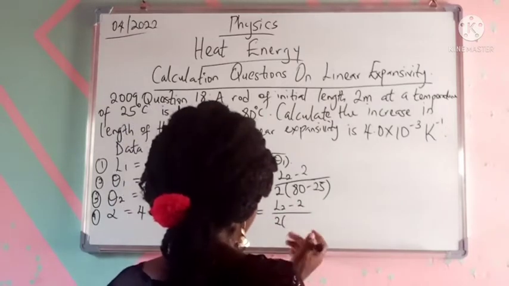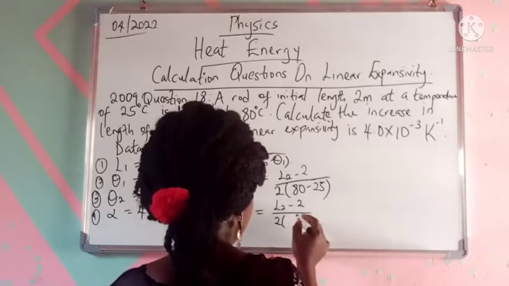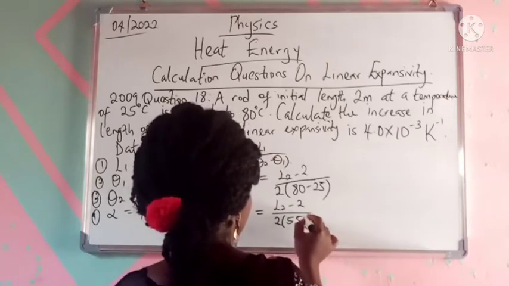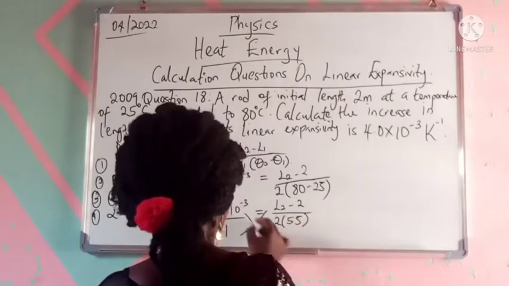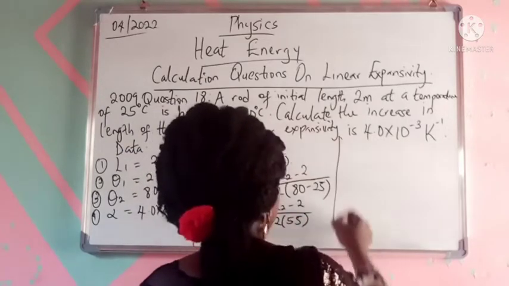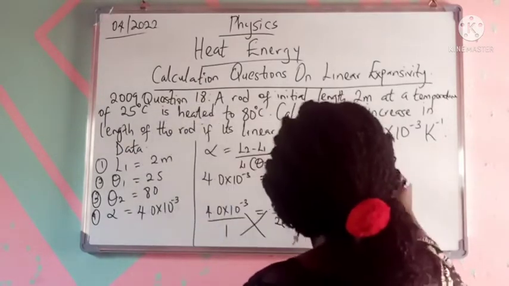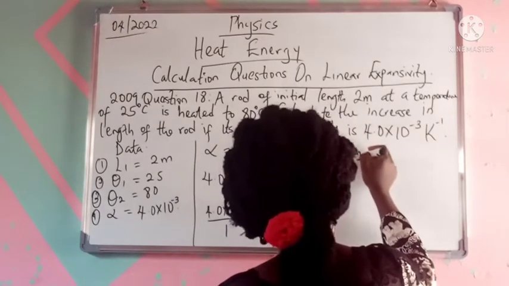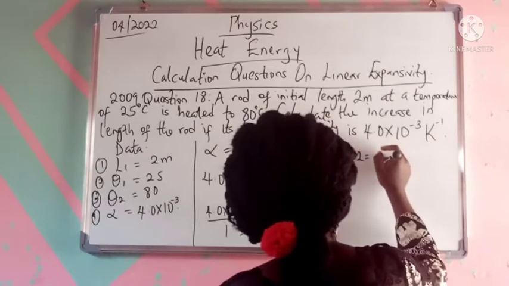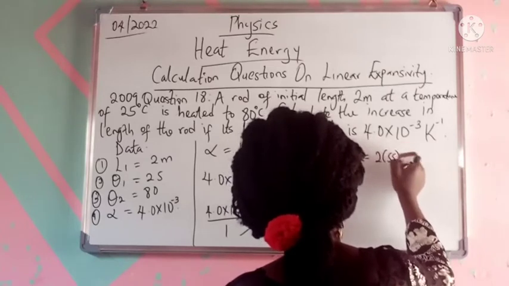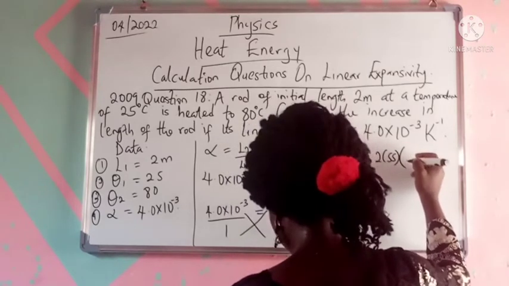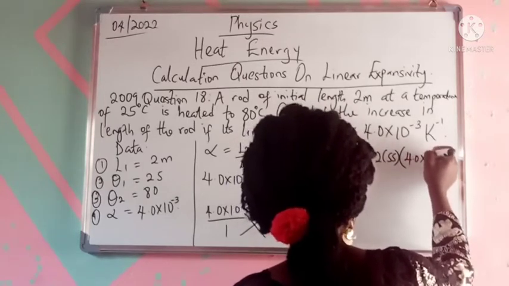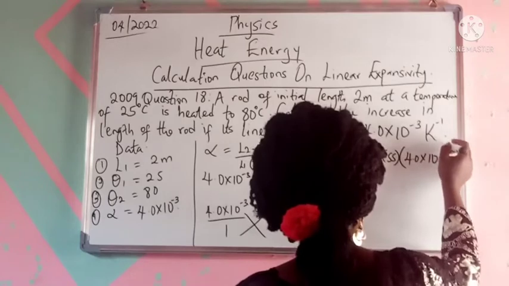So 80 minus 25 should give us 55. I can cross multiply here. Then I have L2 minus 2 should be equal to 2 bracket 55 into the bracket of 4.0 times 10 raised to the power minus 3.